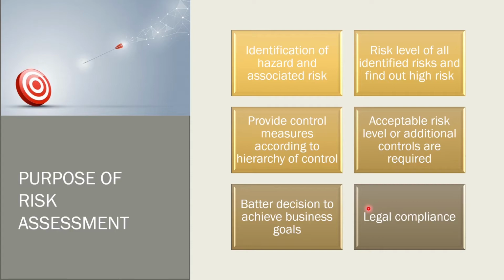If the risk is higher than our acceptable level, then we are going to decide the control measures for those risks to reduce them to our acceptable level. But all those control measures will be according to the hierarchy of control. That is elimination, substitution, engineering control, administration control, and PPE. In many countries of the world, risk assessment is a legal compliance, like European countries, the United States of America, as well as some Eastern countries.